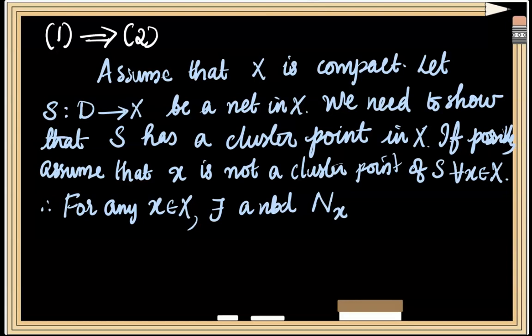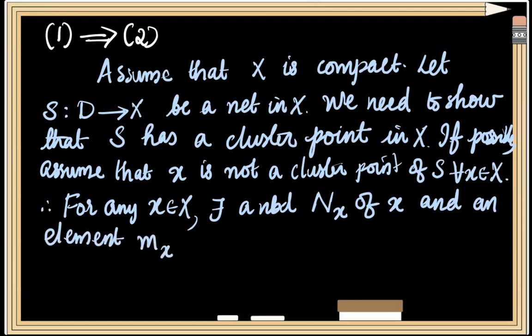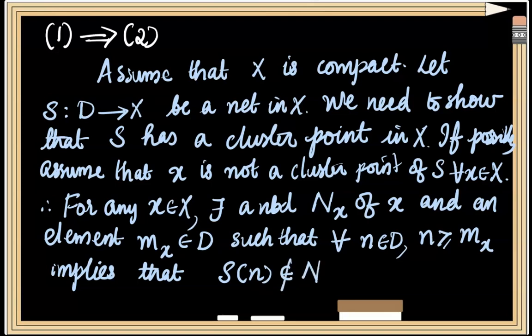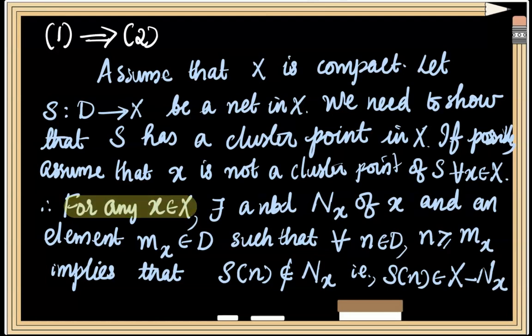For convenience, we assume that the neighborhood is labeled as Nx of the point x, and an element, say Mx, element of D, such that for all n element of D, n follows Mx implies that S of n does not belong to the neighborhood Nx, or S of n belongs to its complement, X minus Nx.